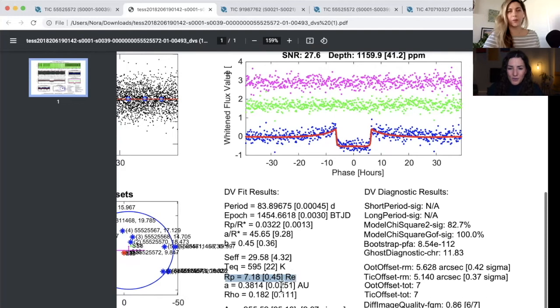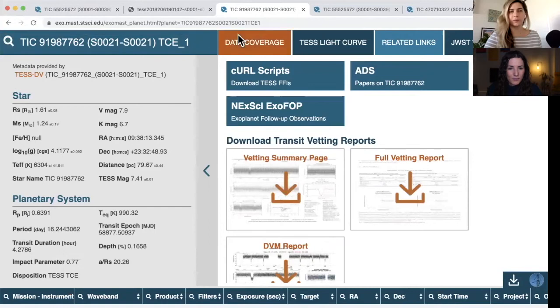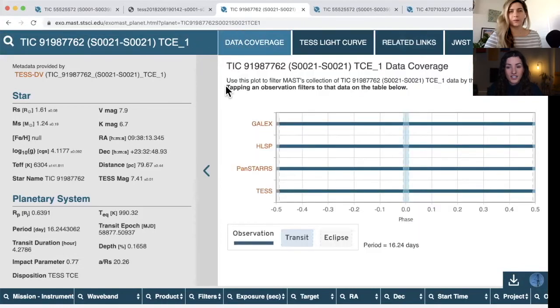Right. I'm talking a lot about these tests, so let's show an example of where it would have failed these tests. This is one that I've already preloaded. I should say this is now a TOI, flagged on Planet Hunters' tests. It is only observed in one sector, and it's a single transit event.